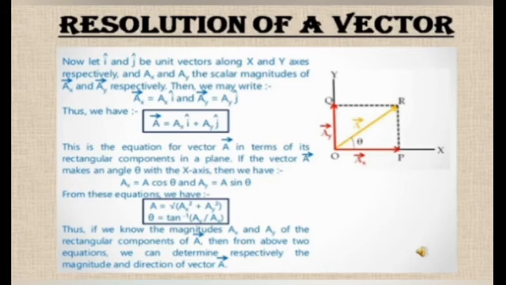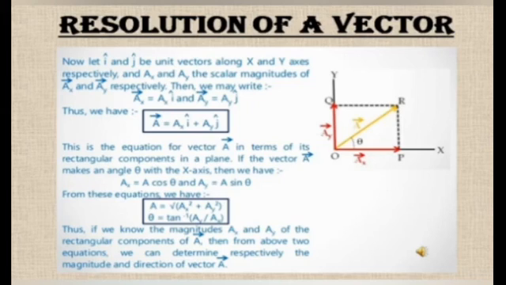By these relations, if we know the value of the resultant vector and its direction, then we can calculate the magnitude of its horizontal and vertical components. And now on solving these equations, we can also write the equation for the resultant vector and its direction.